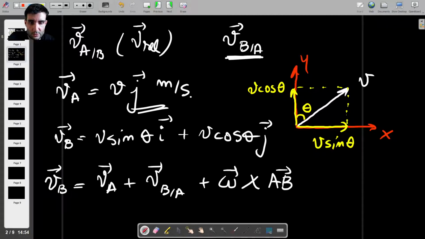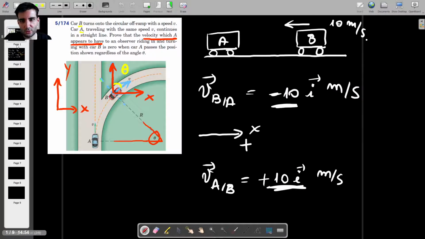Now, one thing we can note straight away is that this term, in this case, is 0, because what I'm actually doing is I'm traveling with car A. And if I'm traveling with car A, my coordinate system is attached to car A, and car A is not rotating.